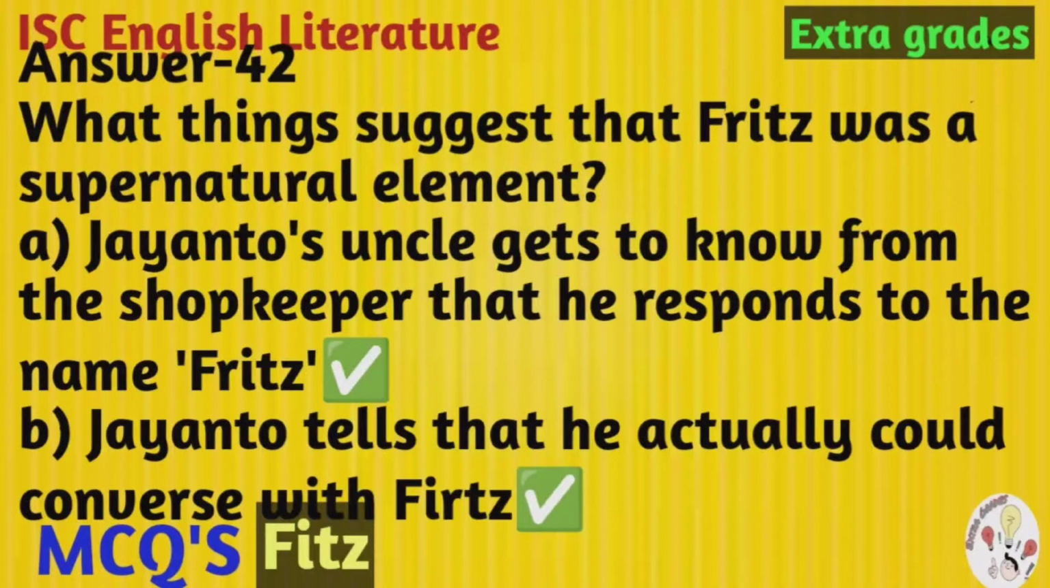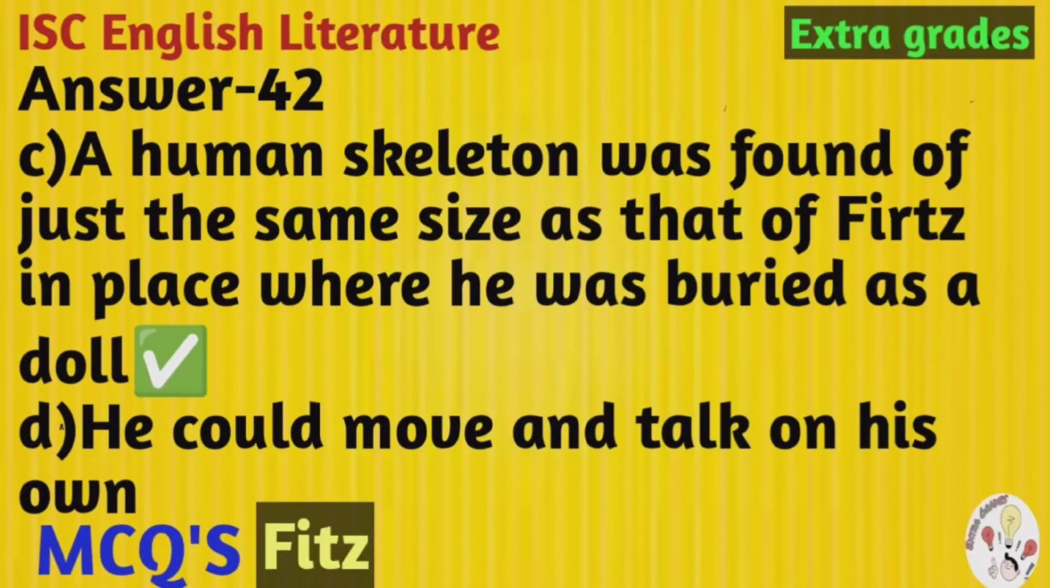So A is the correct option, that is, Jayanto's uncle gets to know from the shopkeeper that he responds to the name Fritz. So the name of the doll was kept as Fritz. B is also the correct option. Jayanto tells that he actually could converse with Fritz. And C is also the correct option, that is, a human skeleton was found of just the same size as that of Fritz in the place where he was buried as a doll.